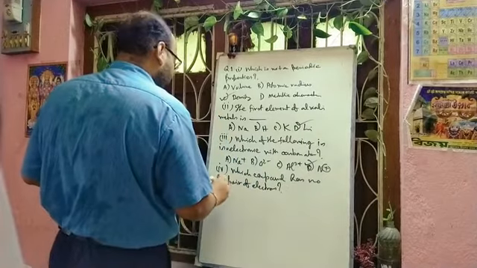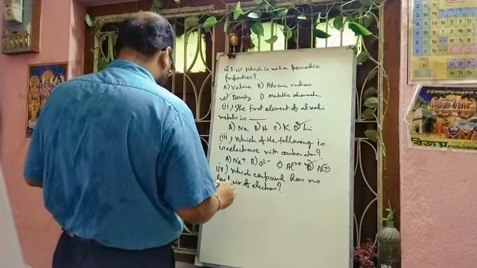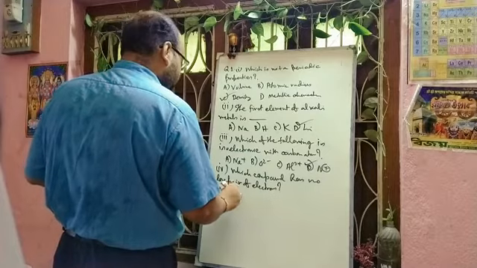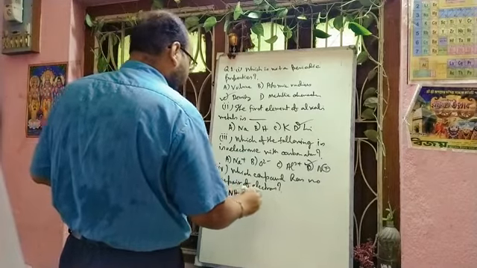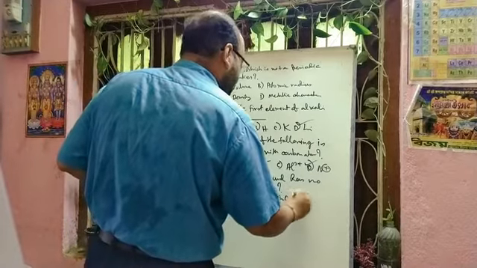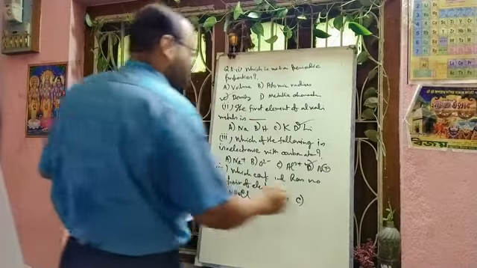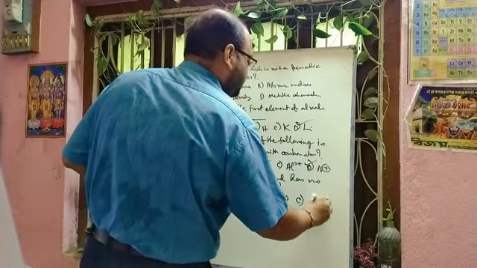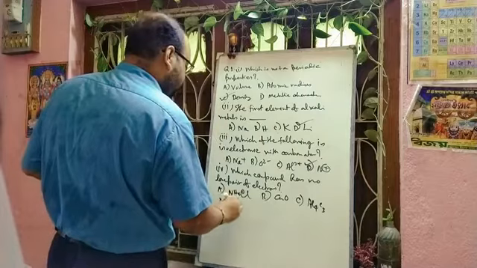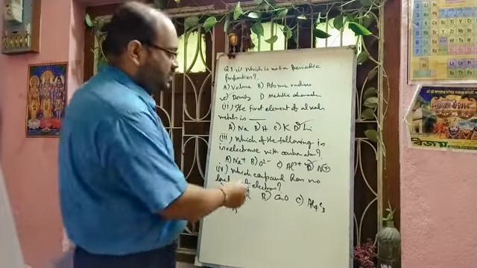Option A is given ammonium chloride. Option B is given calcium oxide. Option C is given aluminium carbide. Option D is ammonia. So in ammonium chloride, in chlorine there is lone pair.